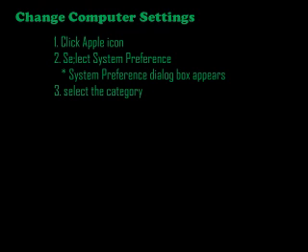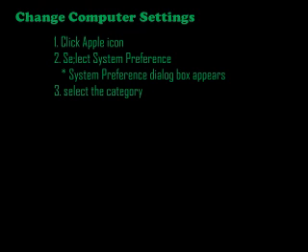Okay children, now we will see how to change our computer settings. If you want to change any settings in the Mac OS X Lion operating system, we have to use the System Preferences window. Now we will see how to open the System Preferences window.